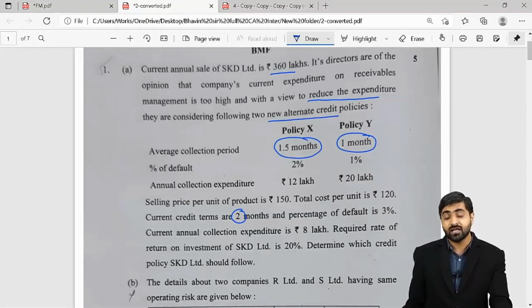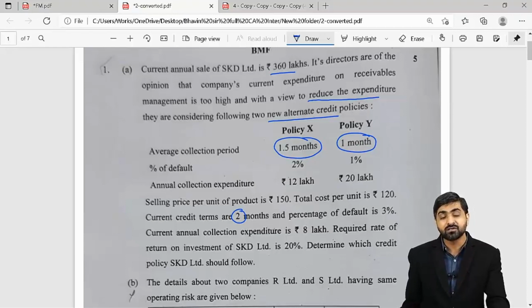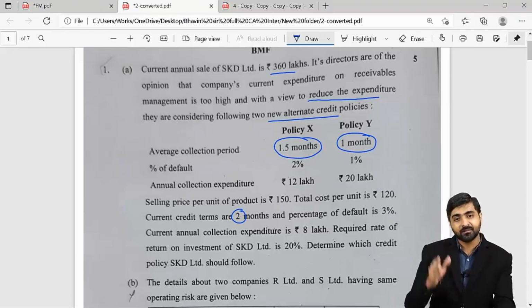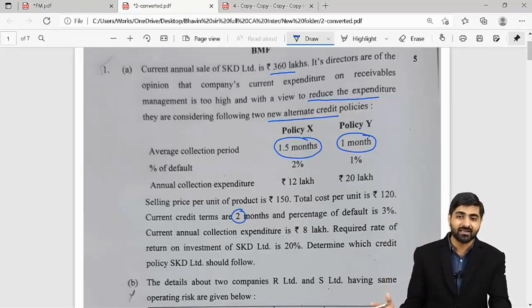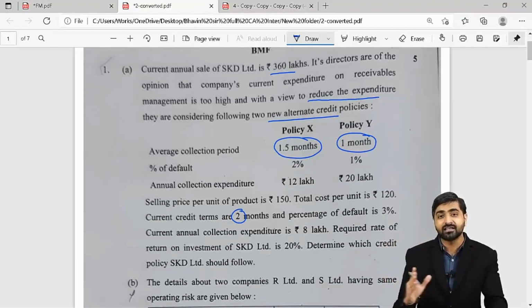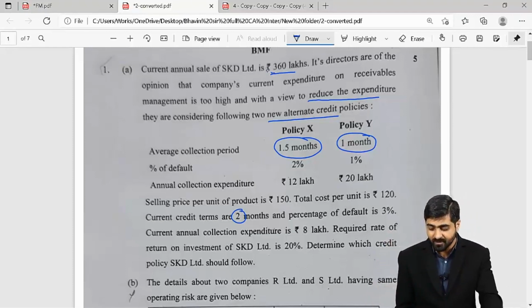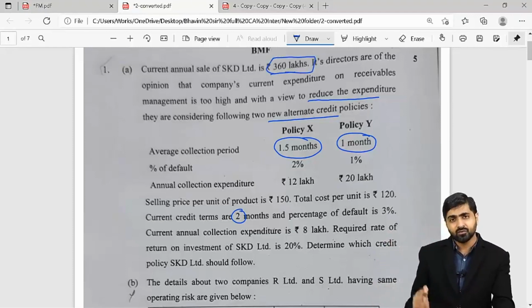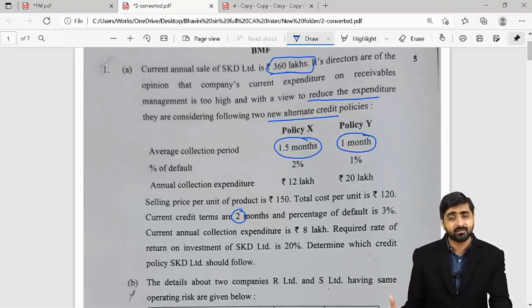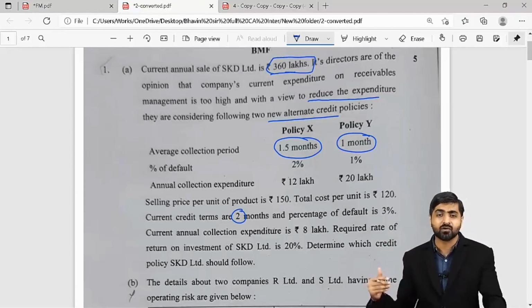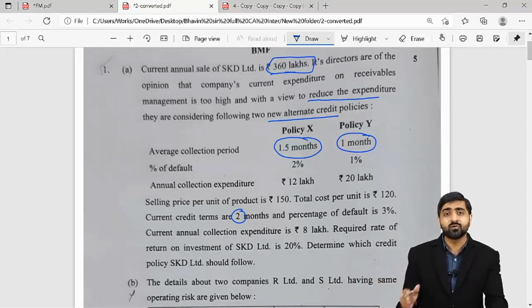So guys, we have done such kind of questions on the basis of cost analysis perspective, where we take existing policy X, policy Y, and the credit period here is decreasing, but remember that the sales is not getting affected, your sales is the same. So basically, if you want, you can prepare the entire income statement by taking sales minus variable cost, contribution, but that contribution will be the same for all the 3 policies.